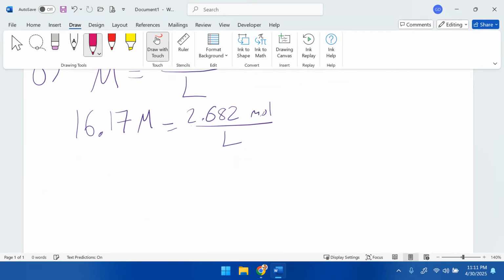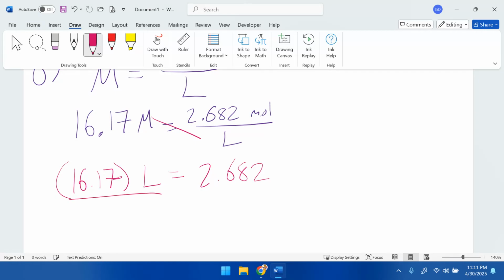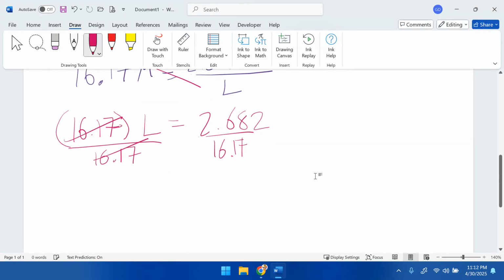Okay, here we go. So let's do a little cross multiplication. 16.17 times the volume in liters is equal to 2.682. We want to get liters by itself, so I divide both sides by 16.17. There we go. That cancels over here.